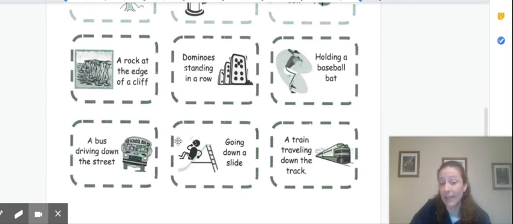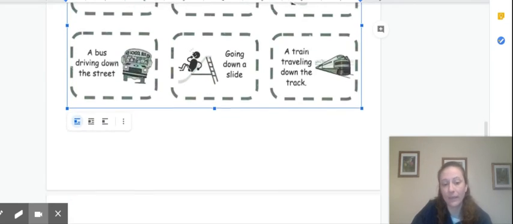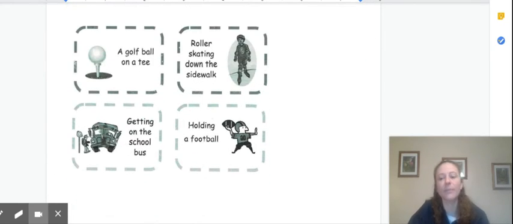Going down the slide this time is kinetic. And then a train moving down the tracks, moving again, that is also kinetic. Okay, and there's just 4 more down here at the bottom. A golf ball that's sitting on the tee, this is potential, it's not moving. Roller skating down the sidewalk, you're moving, so that would be kinetic. And then getting on the school bus, you are moving, so therefore it's kinetic. And then holding a football, not throwing it, just holding it, that is going to be potential.